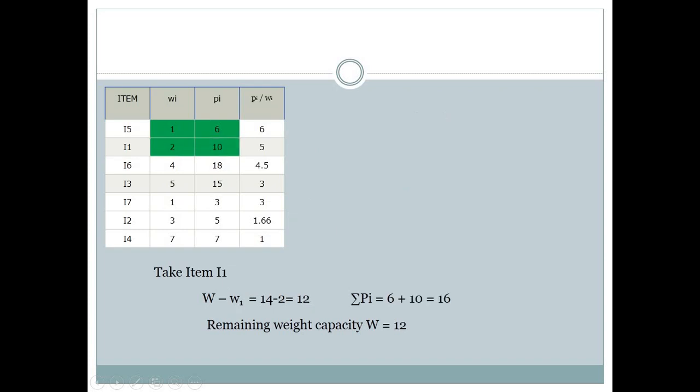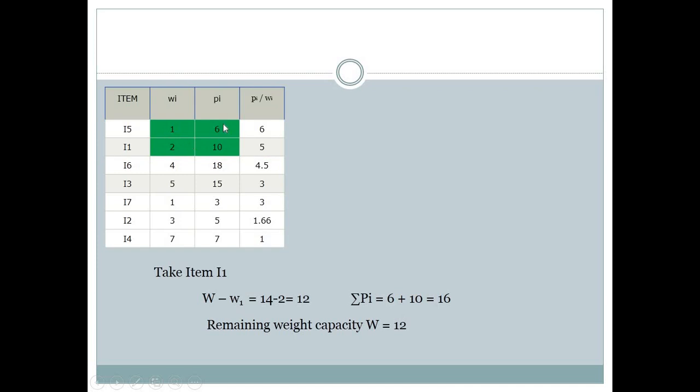In the next step we will choose our second item. That item's weight will be decreased from our capacity, which is now 14 minus 2 is equal to 12, and our profit will be increased.